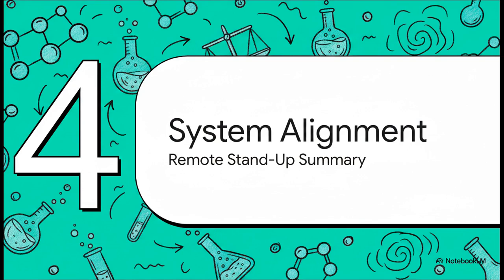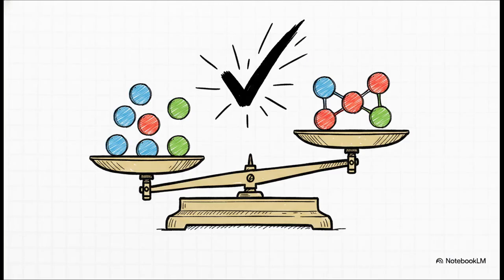Section 4. System State Alignment. Let's do a quick remote stand-up summary. To wrap up this sprint, here is our status report. Mass balance is perfectly ensured. Data integrity is fully verified across the entire chemical equation. Absolutely no data was lost. It was proven that atoms are merely rearranged via a passive, zero-sum process. And crucially, throughout our entire debugging loop, the subscripts were strictly maintained as read-only constants. We only ever manipulated the variable parameters, which are coefficients.